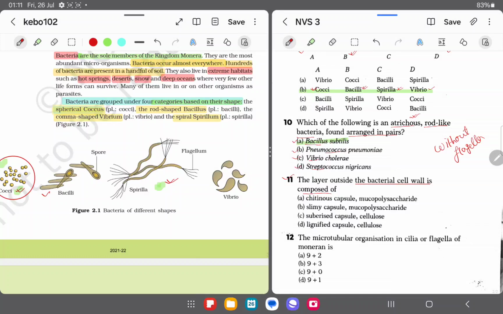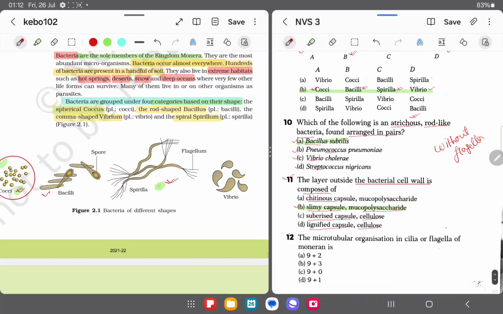So already I have told that outside the bacterial cell wall there is glycocalyx. Okay, and this glycocalyx, it is made up of peptidoglycan, that is also called mucopolysaccharide. Clear? So it is given there chitinous capsule. No, chitin is present in fungus. Okay, chitin is not present in bacteria, it is present in fungus. Slimy capsule, mucopolysaccharide, this is option number B. C is given suberized capsule. No, suberin is not present there, and cellulose it is not there. Lignified capsule, that is also wrong, cellulose wrong. So what will be the correct answer? The correct answer will be slimy capsule, mucopolysaccharide.